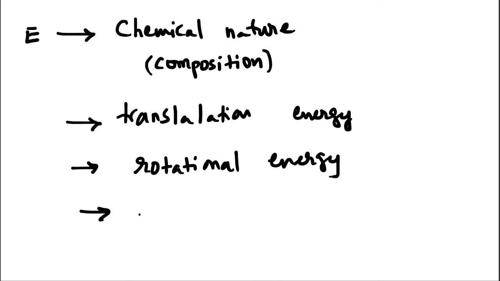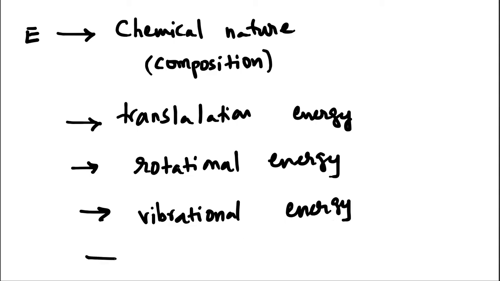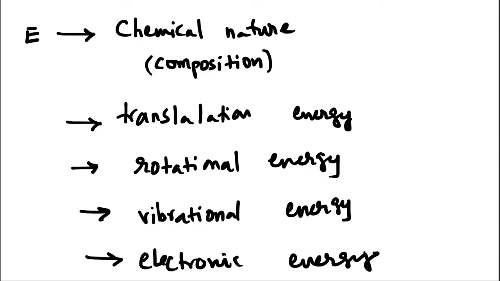The bonds vibrate, so we have a vibrational energy as well, and electronic energy, because there are electronic levels, and we have other energies also like nuclear energy, etc. So all these things put together is internal energy. And the absolute value of internal energy is not possible to measure. So it's difficult to measure the absolute value of the internal energy.